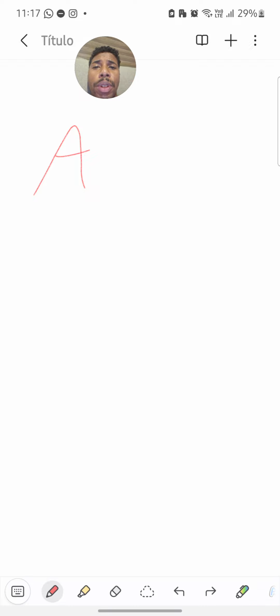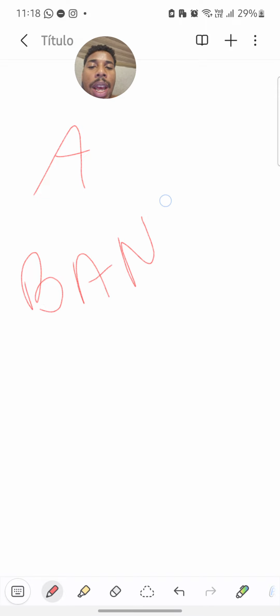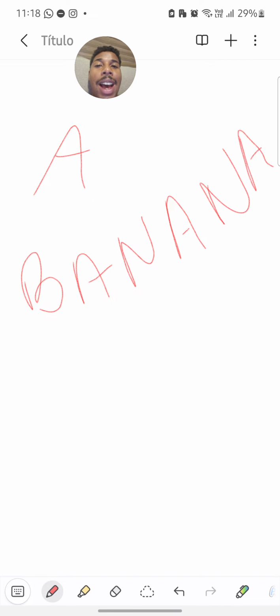It's so common in Portuguese to have a nasal sound. Let me put the word banana, all right? In English it's banana, in Portuguese it's banana. Similar, right? I don't understand why in Spanish it's plátano. Doesn't make sense. But we have banana.